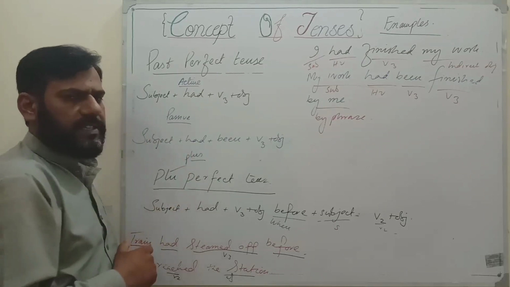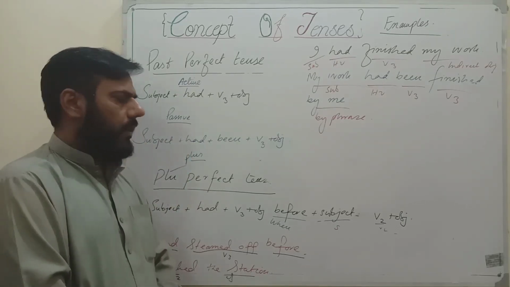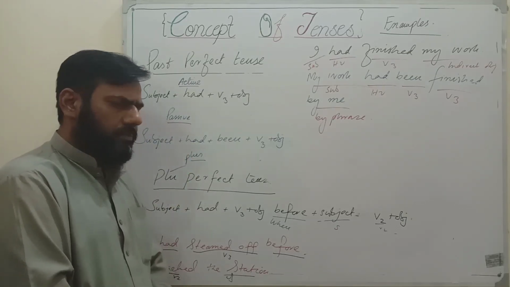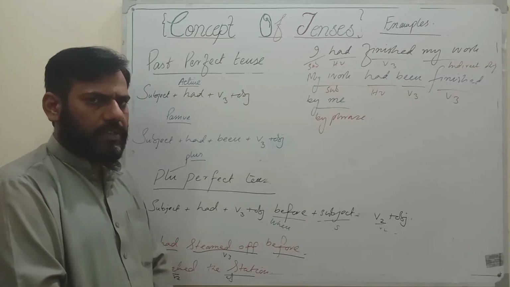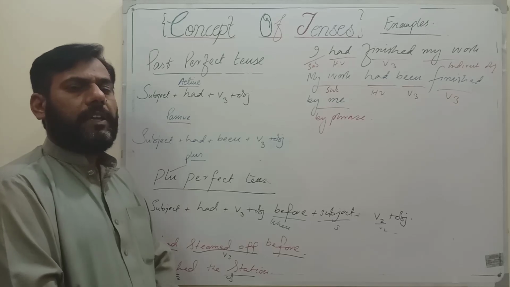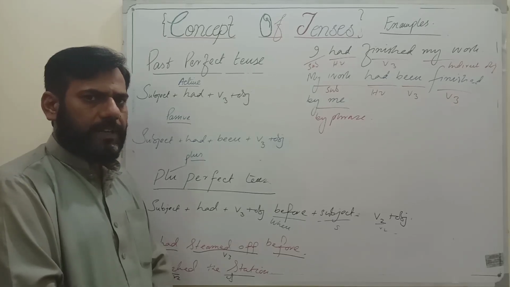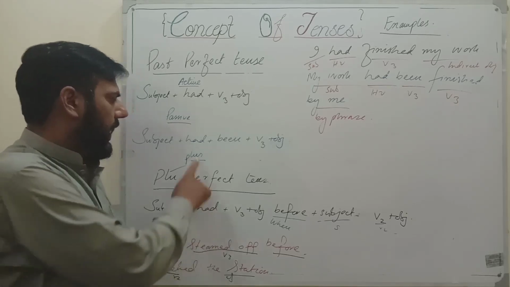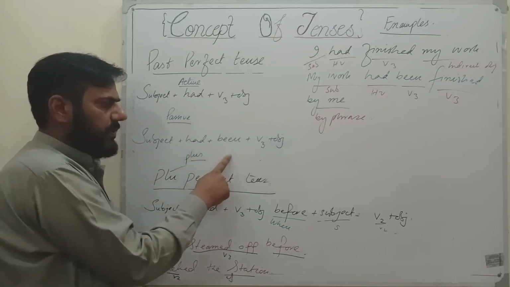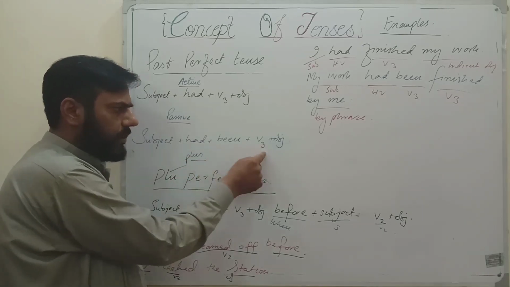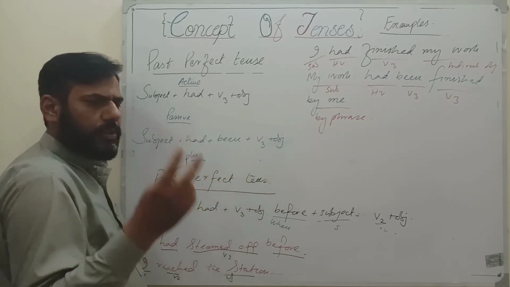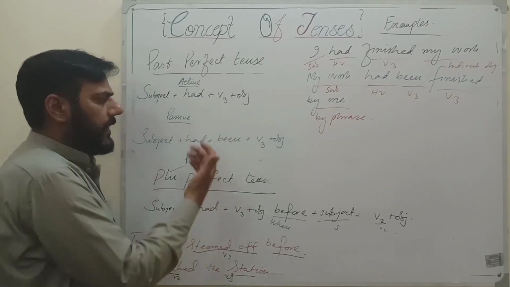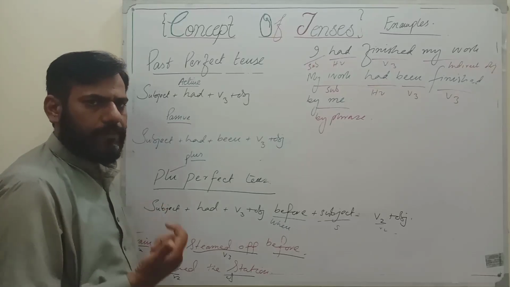because been is itself a be verb, and it is used to make up the deficiency of the third form. Whenever you do not have a third form in a sentence, you can depend upon been. So had is used for past, been is a third form actually, and the third form is originally has been used. In a passive voice, we need two third forms. One we already have, and secondly, we are getting help from been.